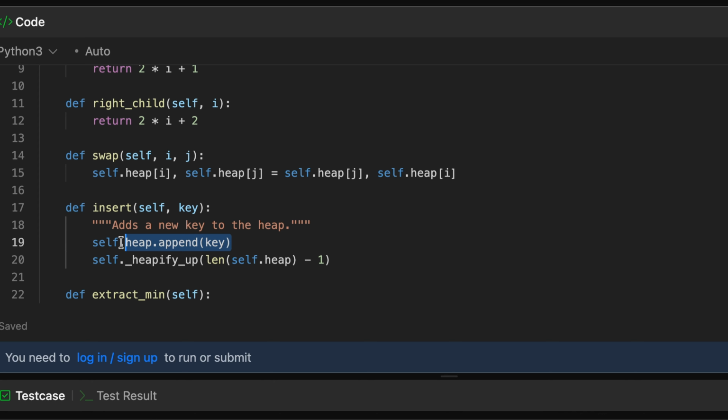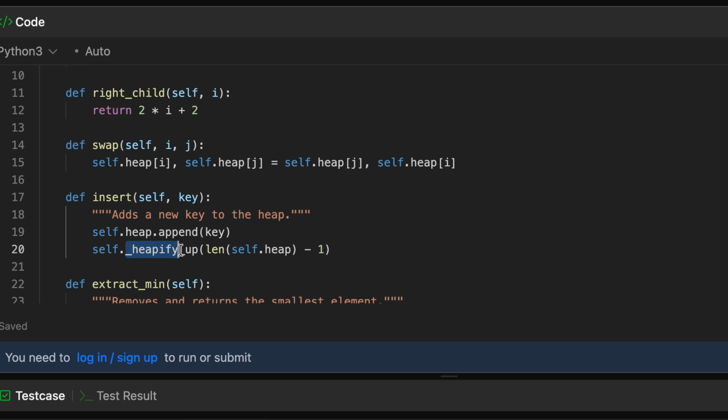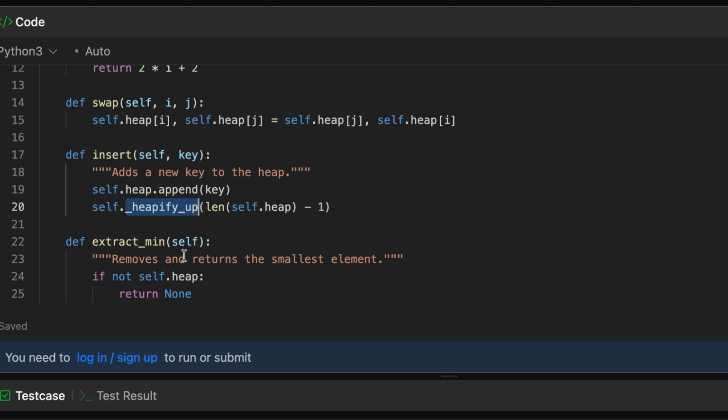Now once we have the key at the end of the heap, we will use the heapify up or shift up. So this is basically the shift function that we talked about. It is heapify up or shift up, you can call it whatever you want. But this function is going to do the same thing that we discussed. Here we are giving it the index at which we appended the key, which basically means that we are giving it the last index that is currently existing in the heap, and then we are running this particular heapify function.